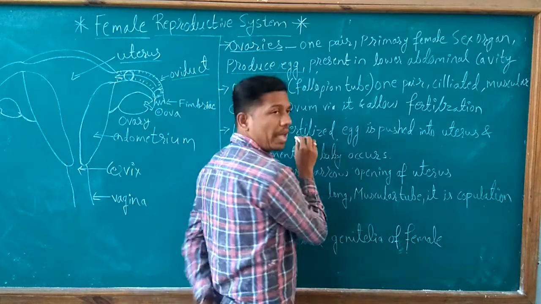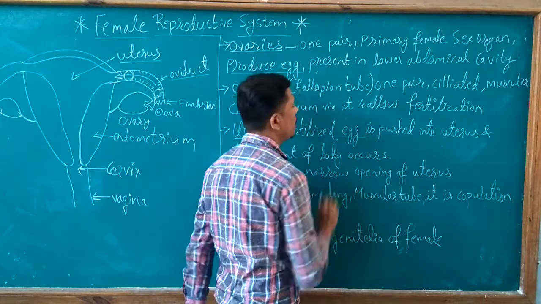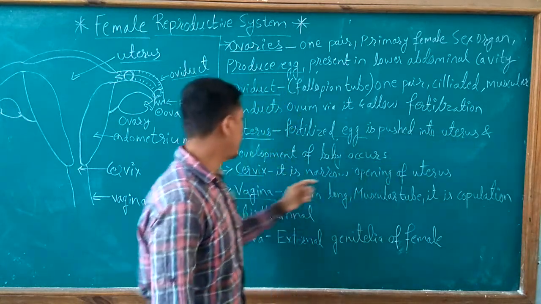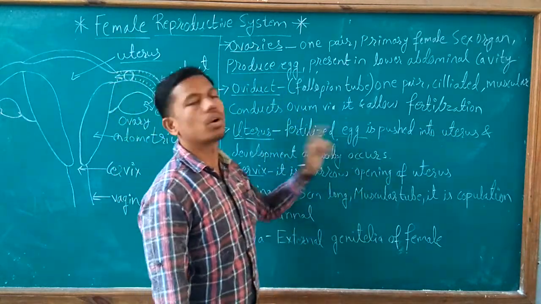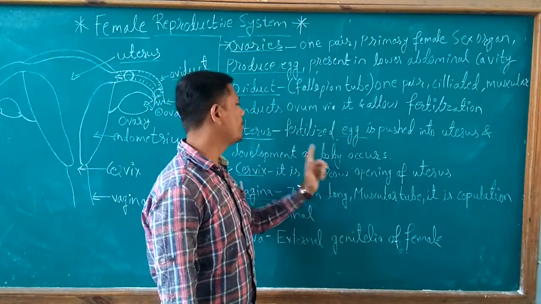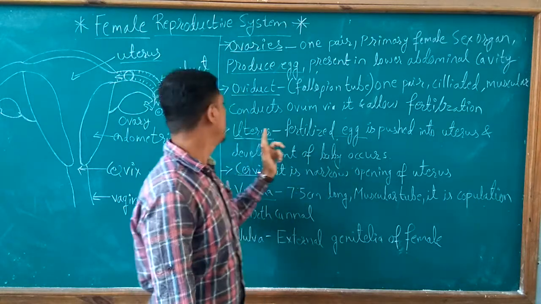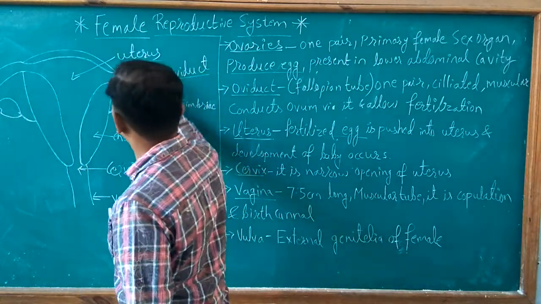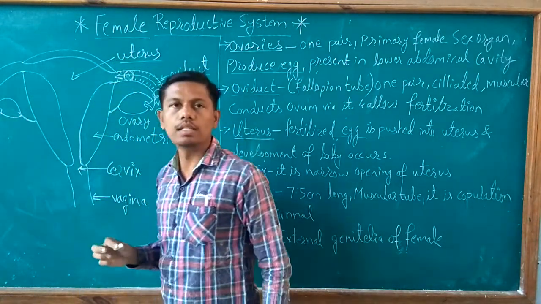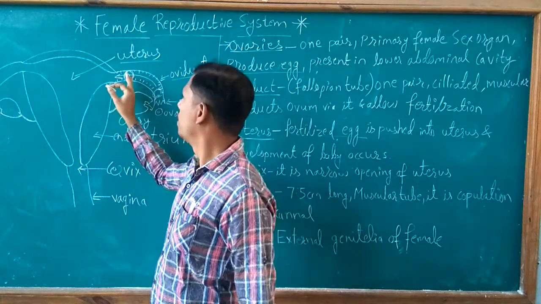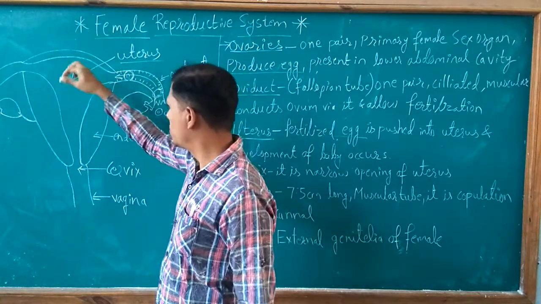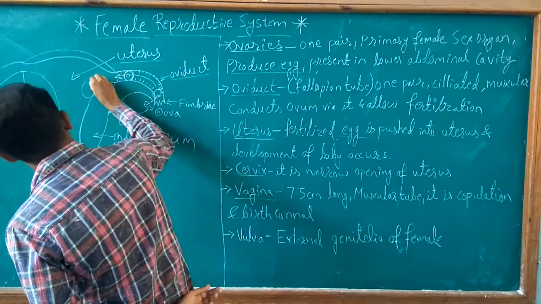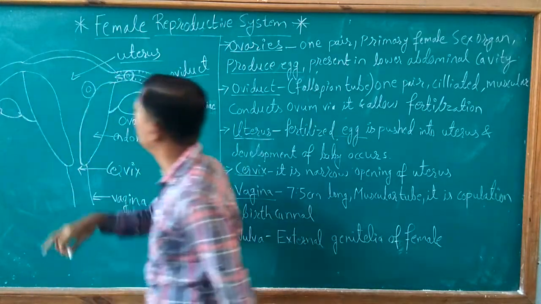When the egg is fertilized, it is pushed into the uterus and development of the baby occurs. Development of the baby occurs in the uterus. The fertilized egg is pushed into the uterus, and this egg is implanted on the endometrium.